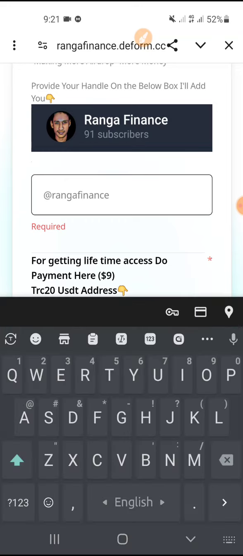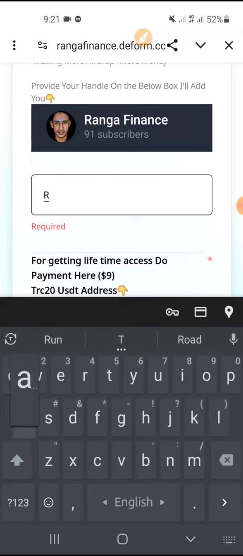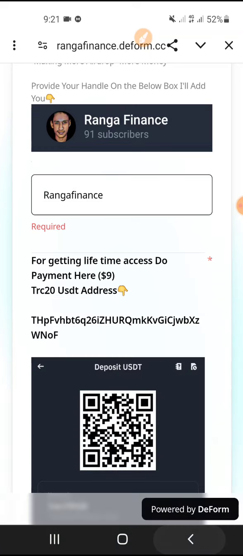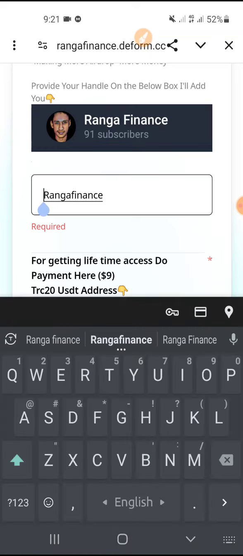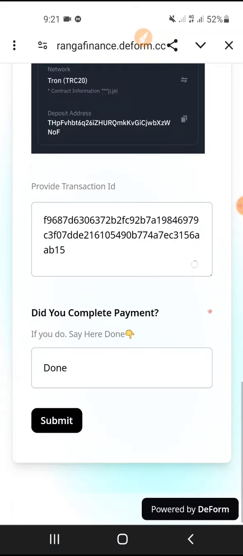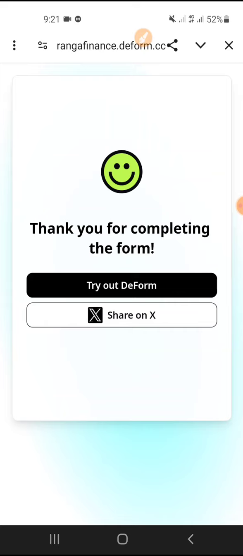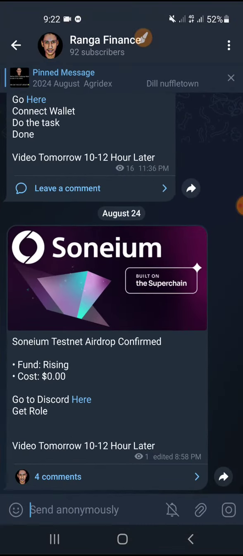So let's say your Telegram handle is Ranga Finance. Put it like this and click the submit button. I will get notified of your submission, and if you make the payment, I will take your Telegram username and add you manually, and you will be able to see everything in here. It's as simple as that. Maybe you understood.